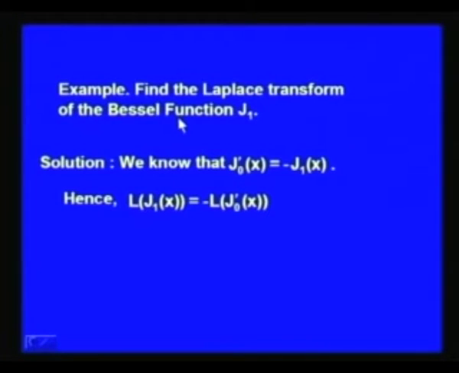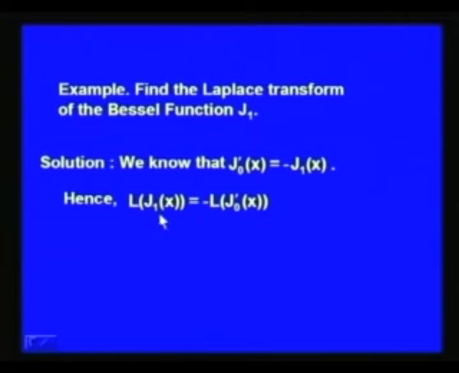Now, let us take an example based on the Laplace transform of the derivative of a function. Let us find the Laplace transform of the Bessel function of order 1, that is J1. We know, by the properties of Bessel functions of the first kind, that the derivative of J0(x) is equal to minus J1(x).